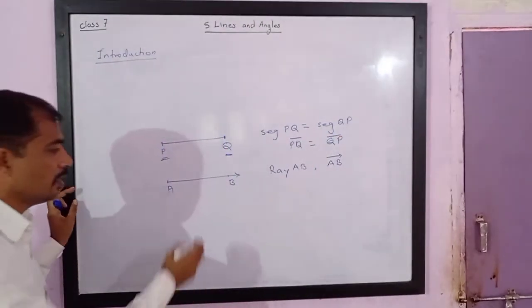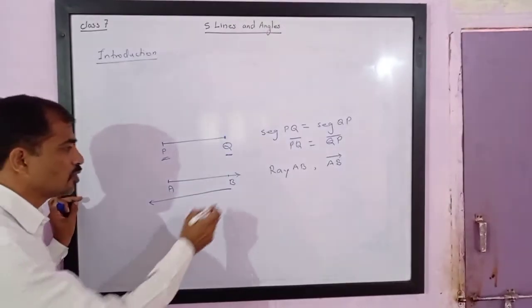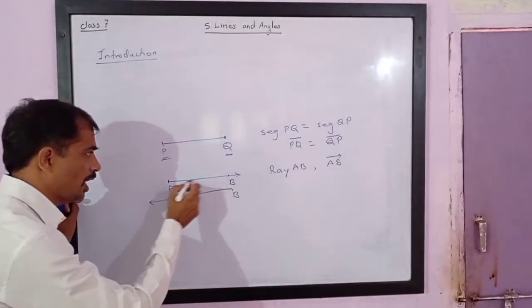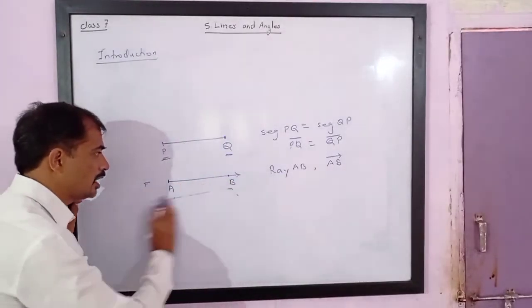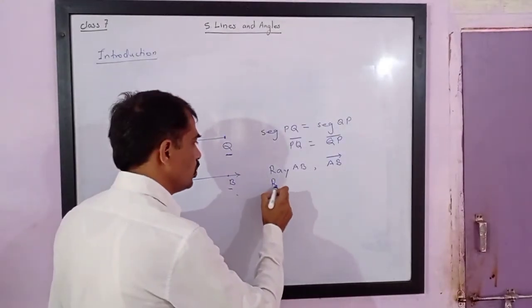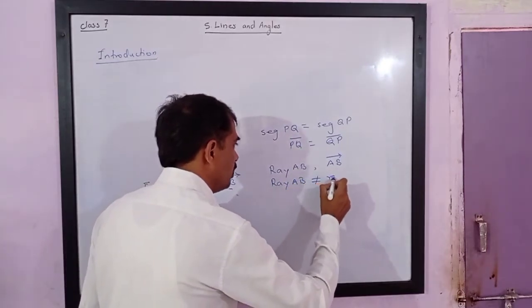Here also, ray BA will start from B and will move towards A. So ray BA is something from here to this side and it is not the same. So ray AB is not equal to ray BA.